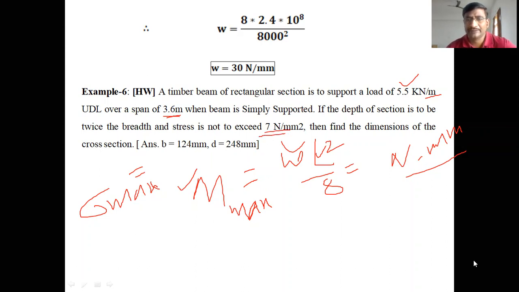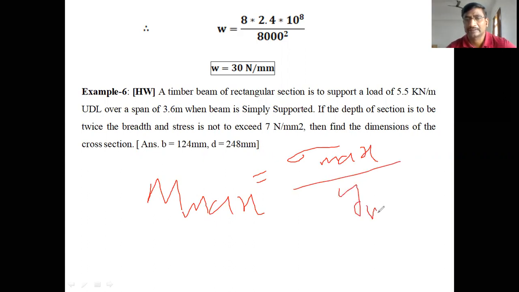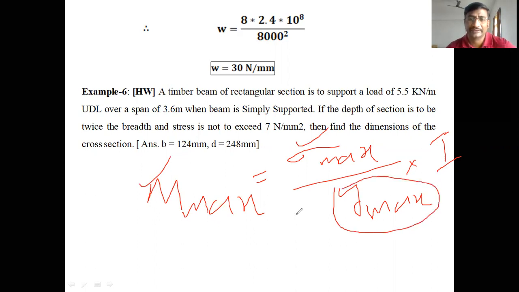So therefore, from the bending equation, Mmax by I equals sigma max by y max. So substitute in this formula all the values: the maximum bending moment value, the sigma value, and y maximum. Y maximum in the rectangular case is d by 2. And in place of I, bd cube by 12 is the formula for the moment of inertia of a rectangular section. Substitute the bd cube by 12.